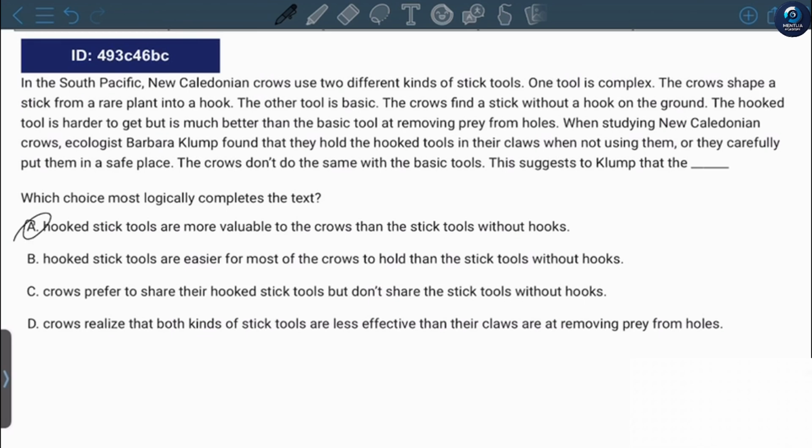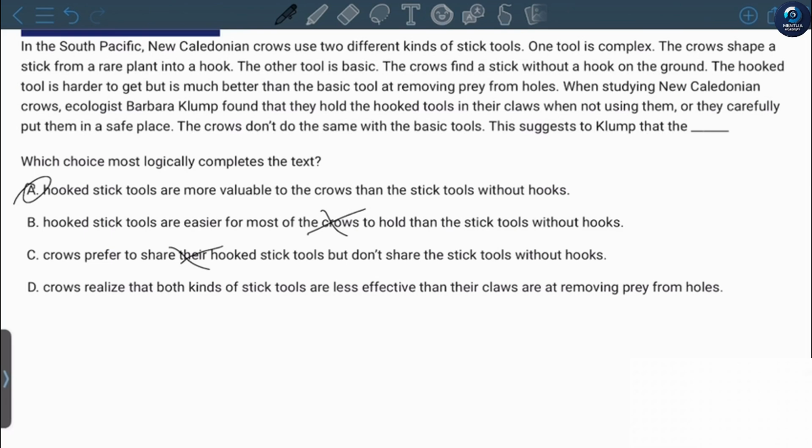Hooked stick tools are easier for most of the crows to hold. It doesn't tell that it's easier for crows to hold them. Crows prefer to share their hook stick tools, but don't share stick tools without hooks. No, they do not share it. They usually just put them somewhere carefully, or they just hold them in their claws. So the answer is C.